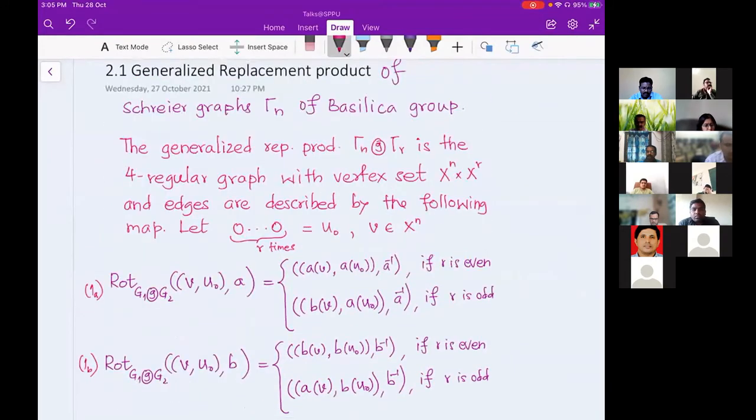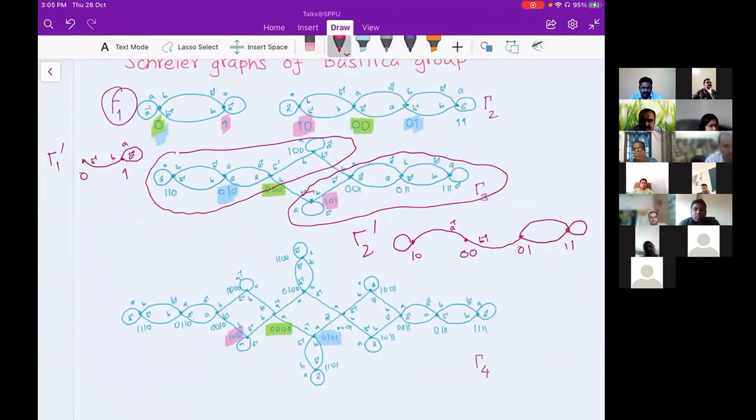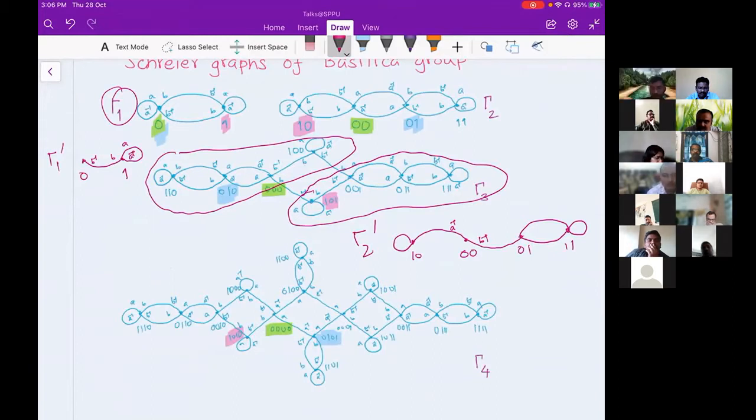Yes, sir, may I ask? Yes. Can you scroll down? Down means here. Yeah. This copy I can see, but there are some extra edges also. Which edges? Here, gamma 2 prime, you have shown these 2 circles. I can see these 2 copies, but some extra edges are also there. Yes. Those edges are actually gamma 1 edges. So you try to see gamma 3 as gamma 1 generalized replacement with gamma 2. Okay. That's what I'm saying.